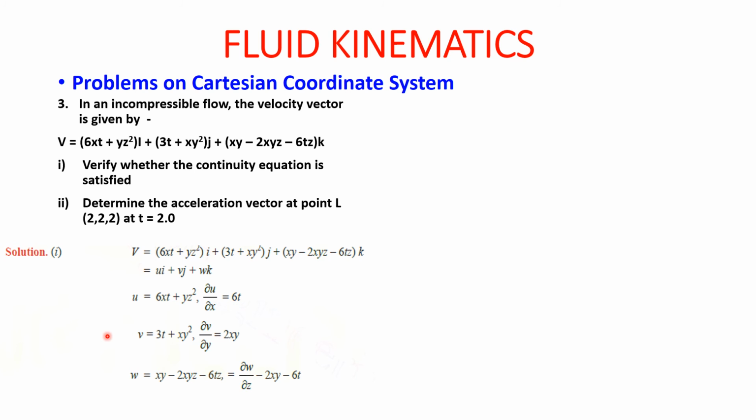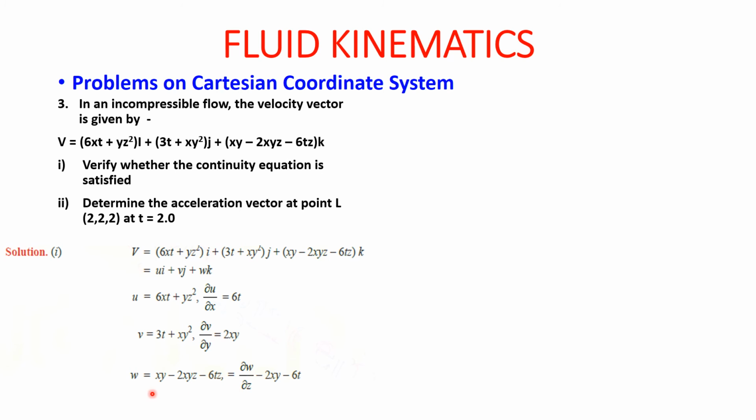Similarly, second, v is equal to 3t plus xy square. So ∂v/∂y will be equal to, 3t will be 0, y square is there here, so 2xy will be the ∂v/∂y equation. W is equal to xy minus 2xyz minus 6tz.